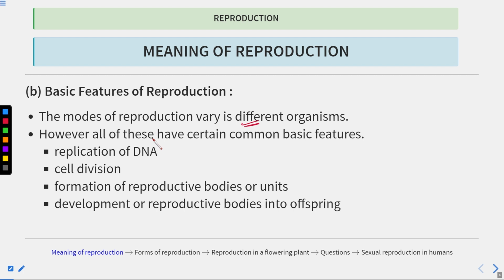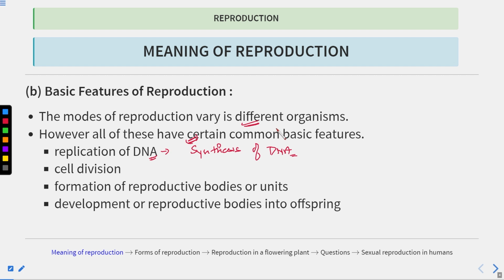Clear? But all of these have certain common features. Although the mode of reproduction is different, all these different reproduction processes have some points in common. And what are these points? First is the replication of DNA. Replication of DNA means synthesis of new DNA, and this new DNA will be incorporated in new cells.